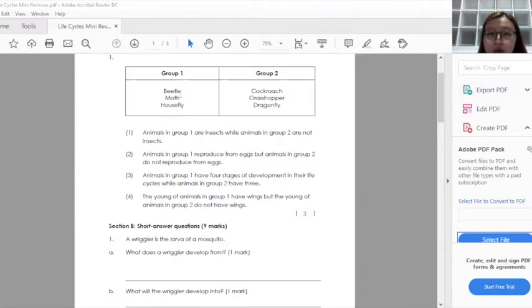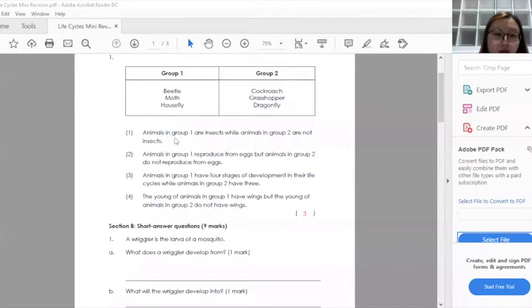So in your group 1, beetle, moth, and housefly, they actually have 4 stages in their life cycles. Whereas grasshopper, cockroach, and dragonfly only have 3 stages in their life cycles. So the 3 stages will be egg, and after your egg will be nymph, which will then become an adult. Okay, so let's go through the other 3 options and find out why they are wrong.